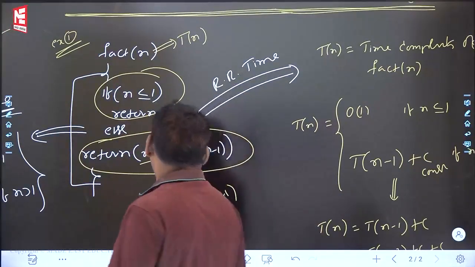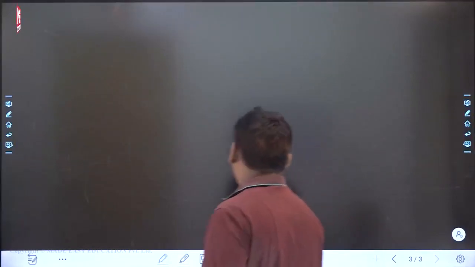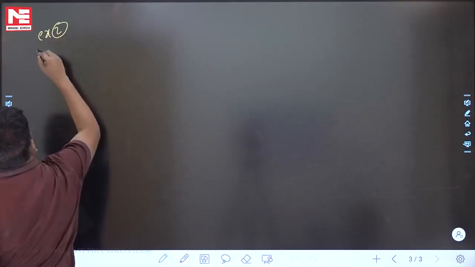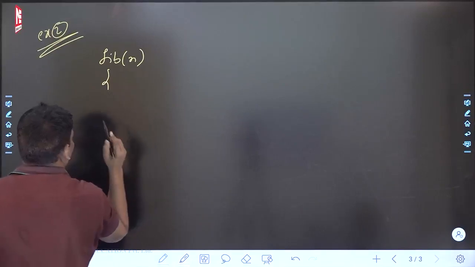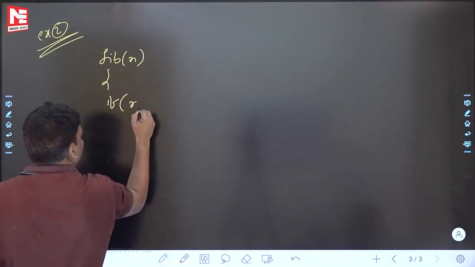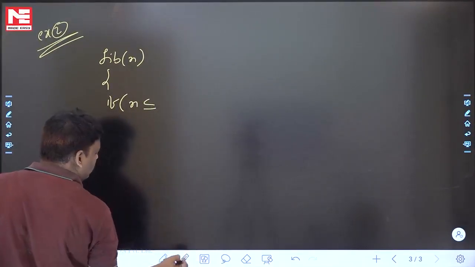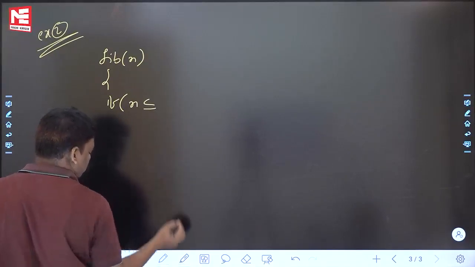Take one more problem. Example 2. See example 2: Fibonacci of n.